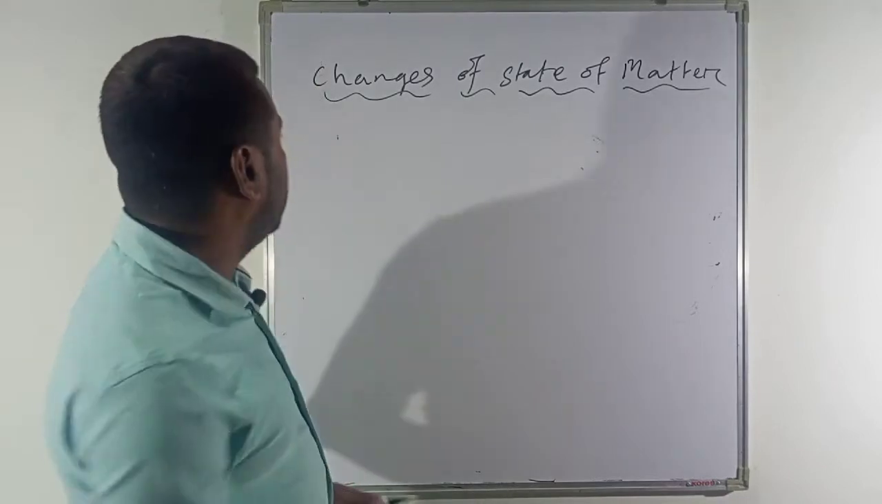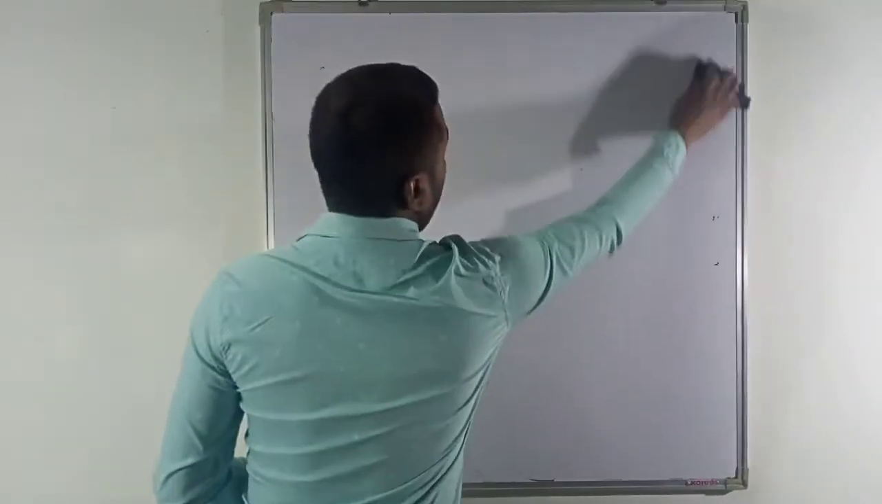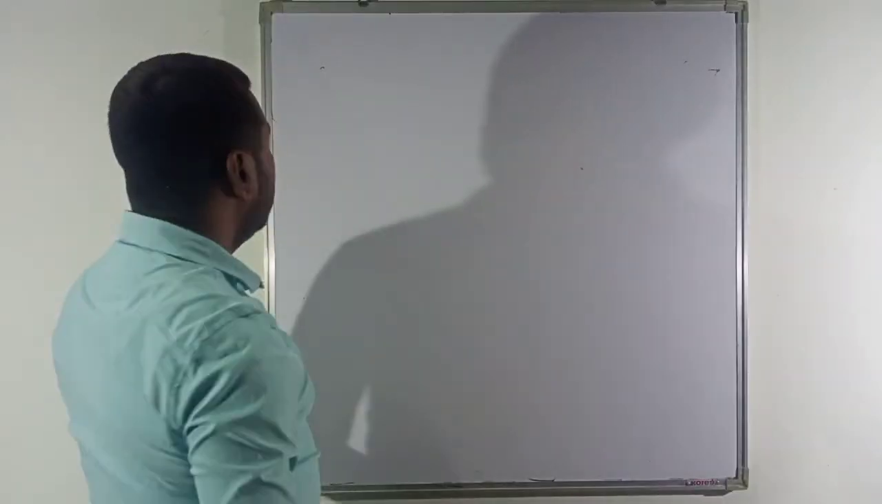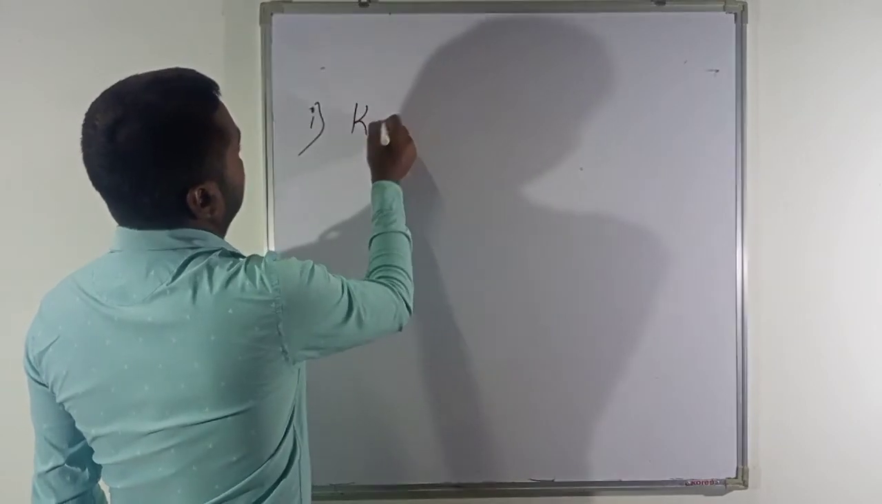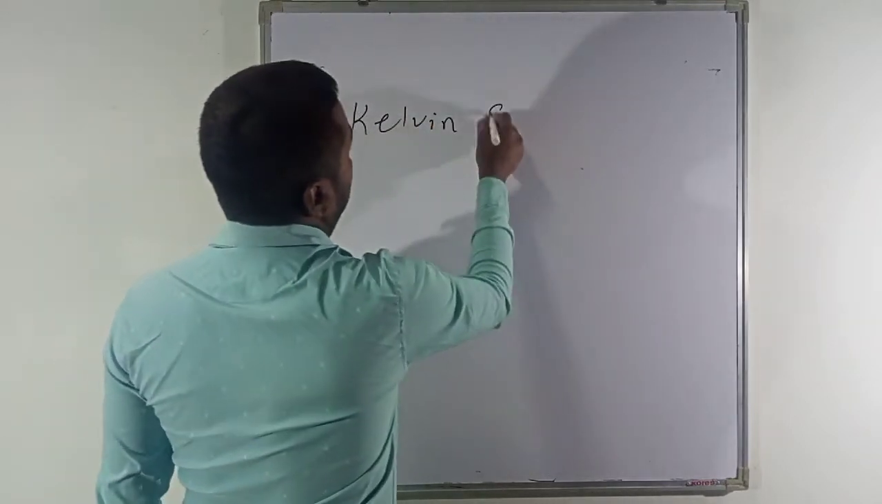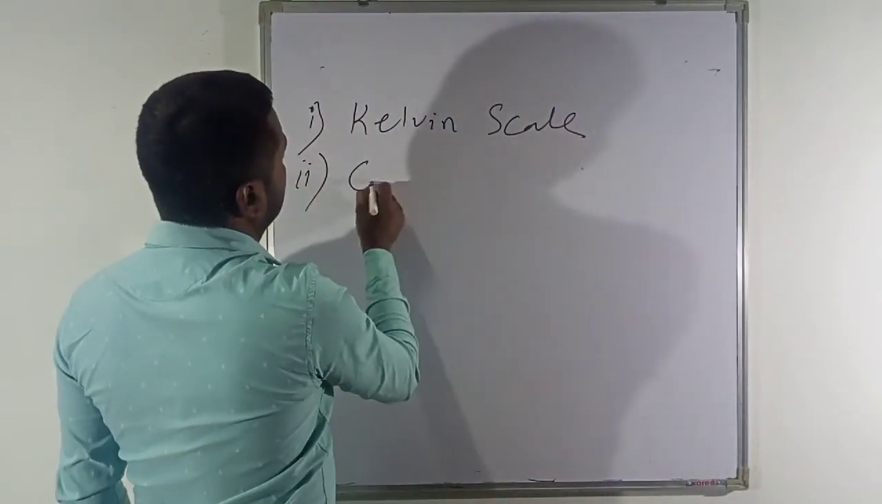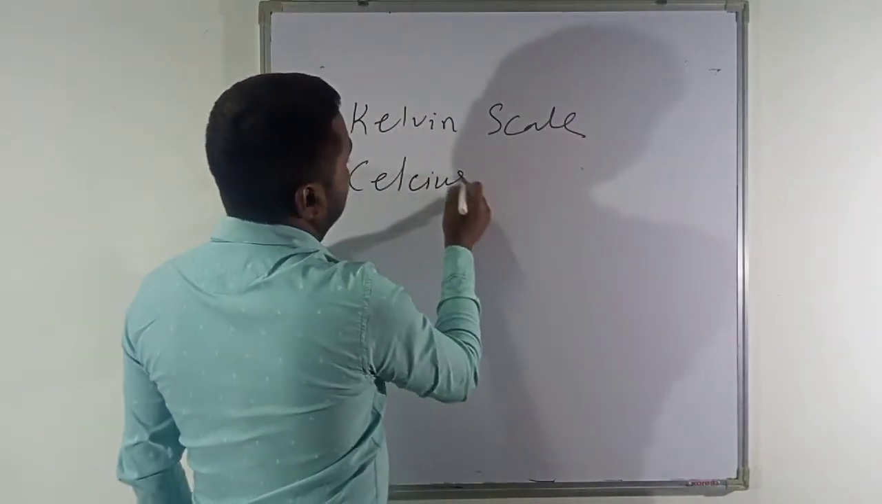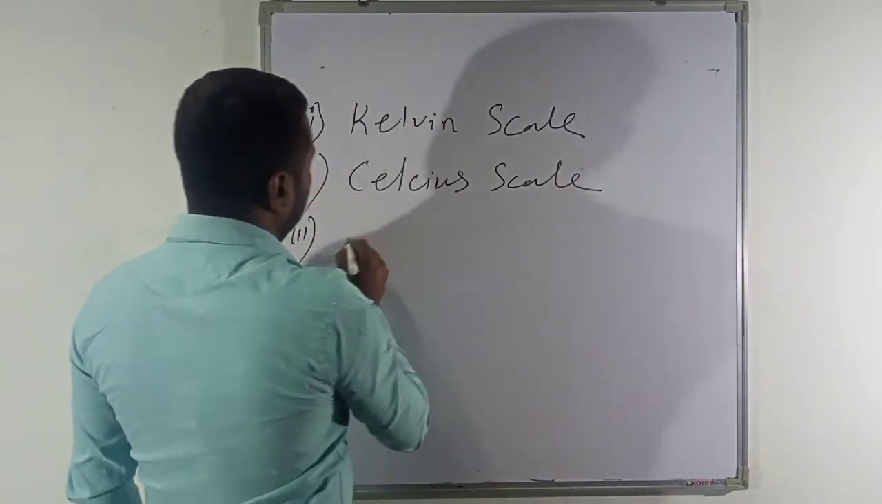Now let's see some of the scales for measuring temperature. There are three scales of measuring temperature. The first one is the Kelvin scale. The second one is the Celsius scale. And the third one is the Fahrenheit scale.